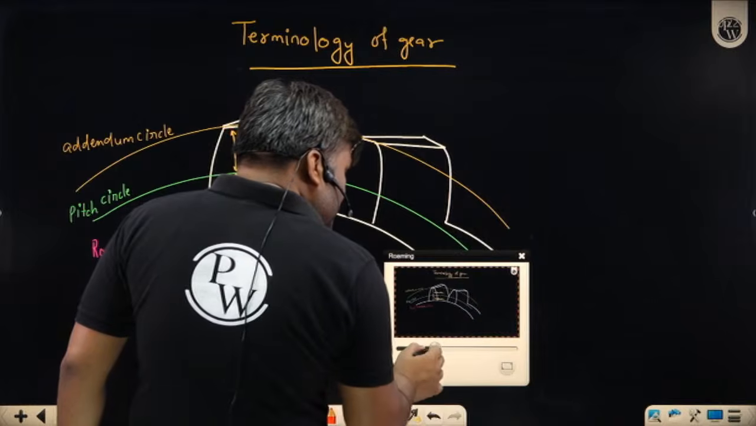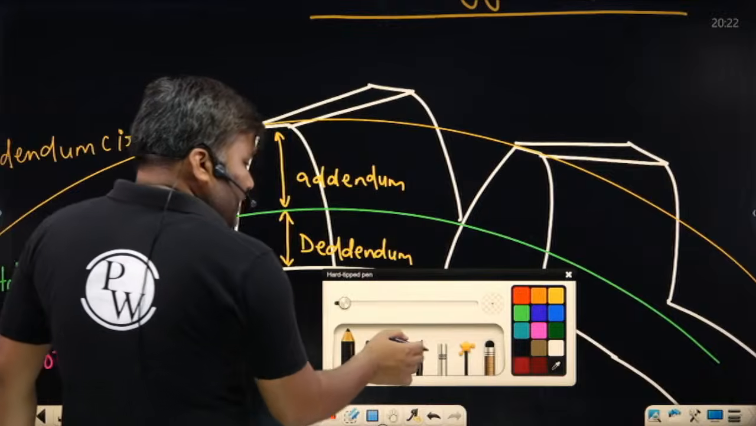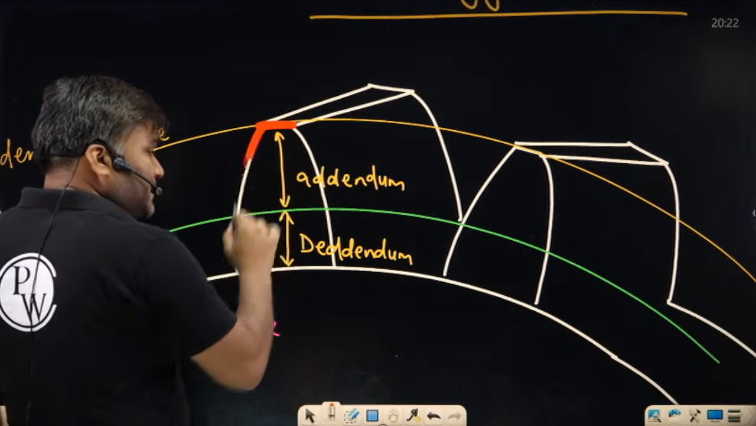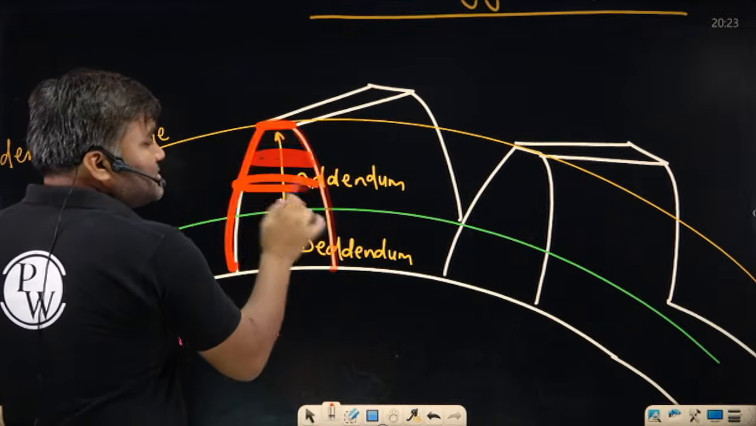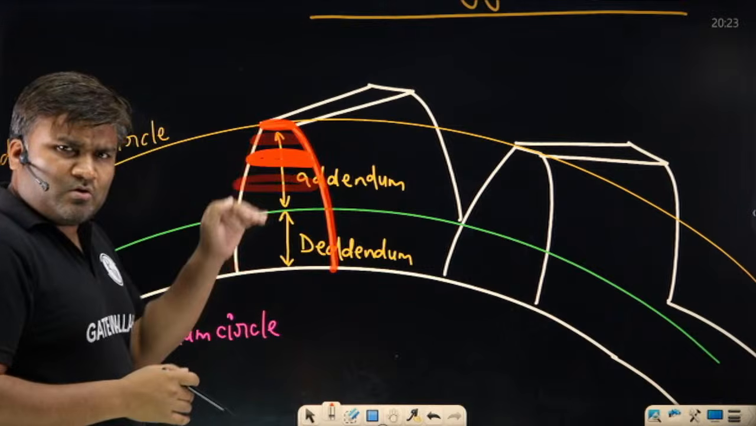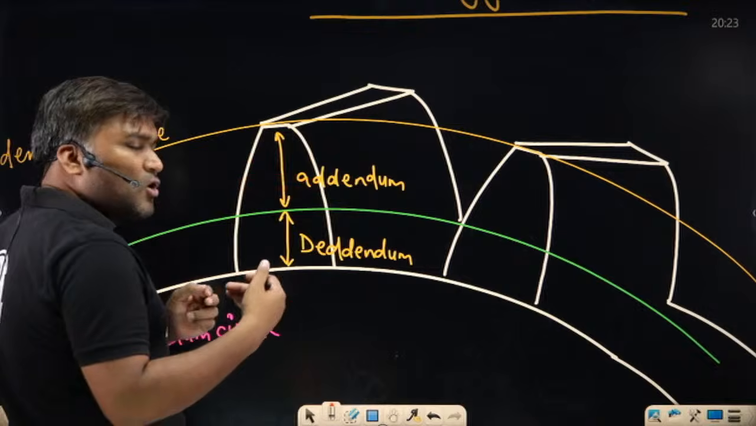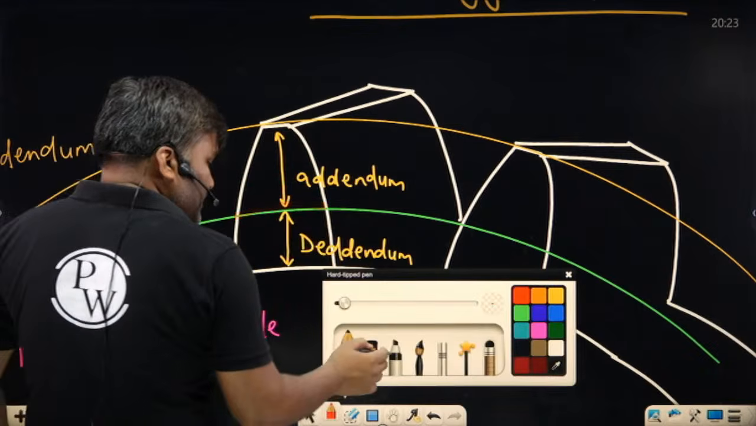Another very important feature, sir: if I have to measure the tooth's thickness, you can see the tooth's thickness is varying. Here it is very small, and it increases. So the tooth's thickness is varying across the entire height of the tooth. So if I have to measure the tooth's thickness or the space of the tooth, I will measure along the pitch circle. How will we measure?